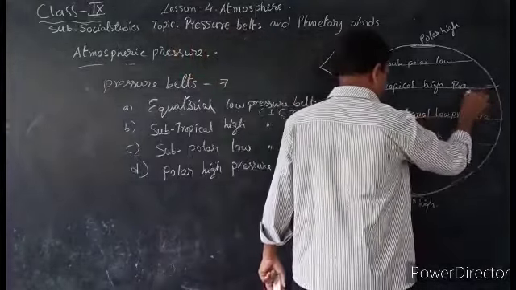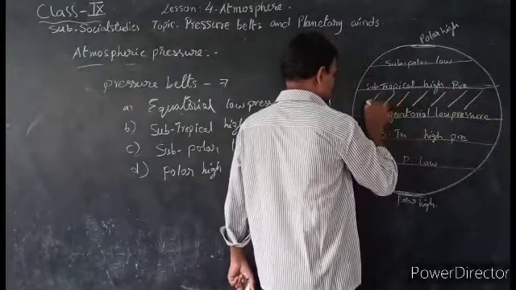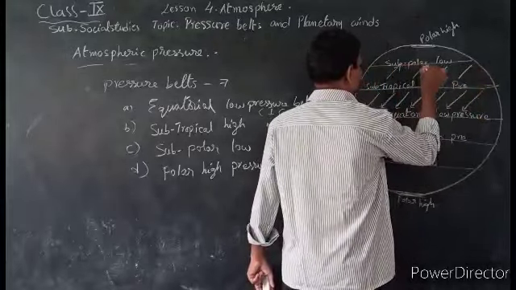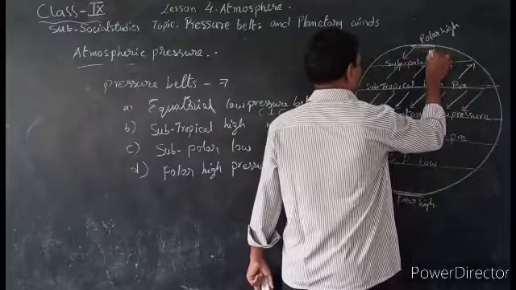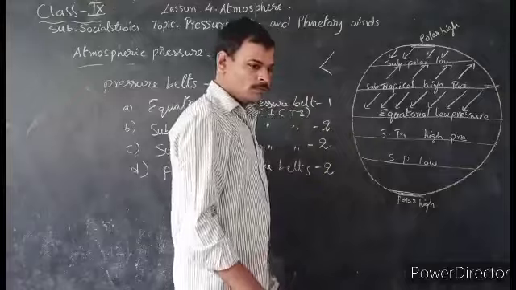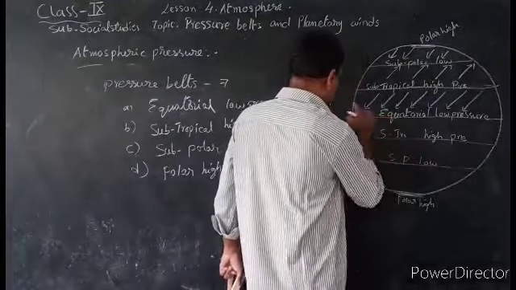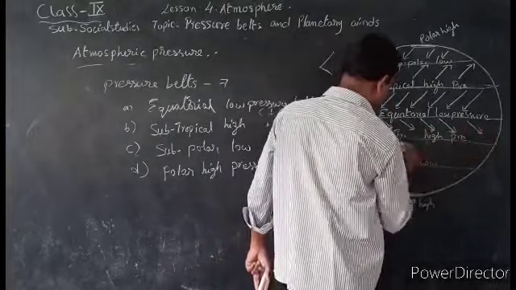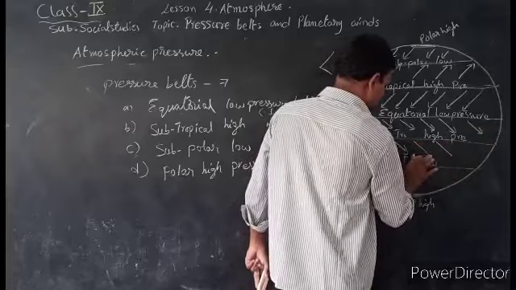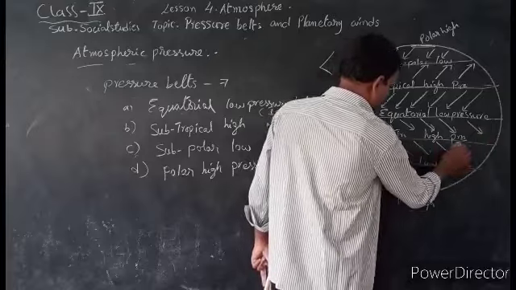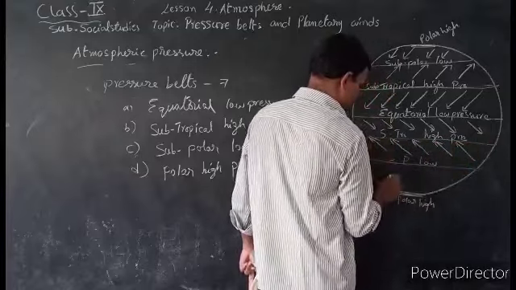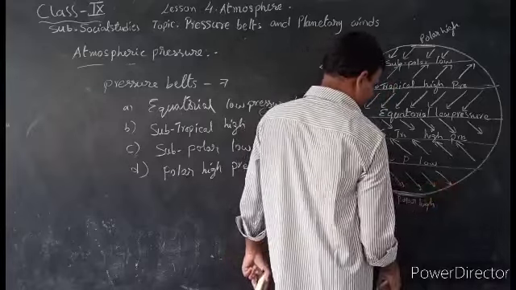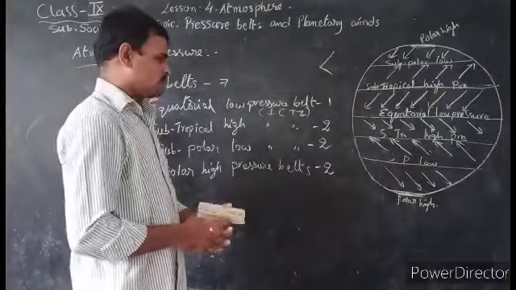For example, in the northern hemisphere, as per this symbol here, the direction is not changed, but the indication of the arrow only changed. What is this?